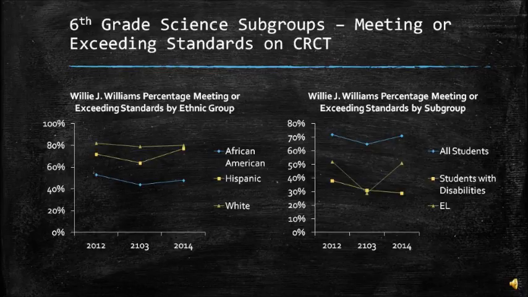The white ethnic group pretty much stayed where they were. There was a little bit of fluctuation, up and down. If you will look at the graph on the right, the EL group really had a decrease from 12 to 13, and then a huge increase back up to 2014. And you'll see how that compares to all the students in the school.